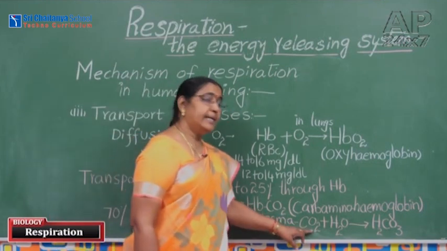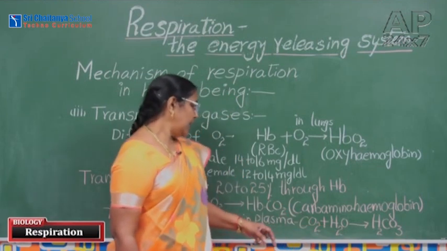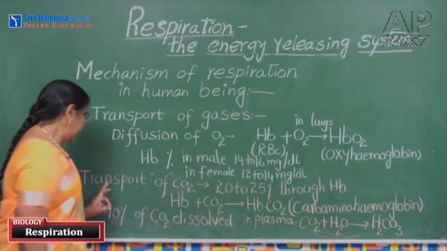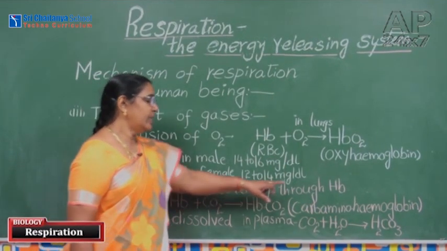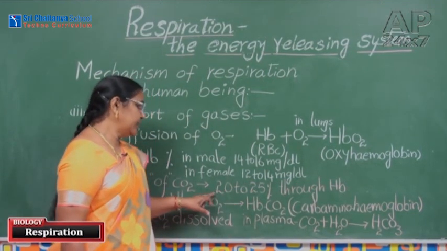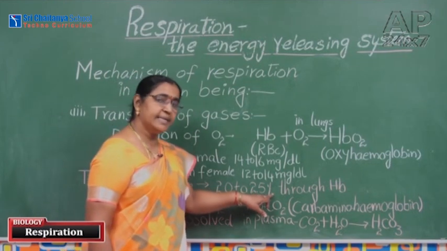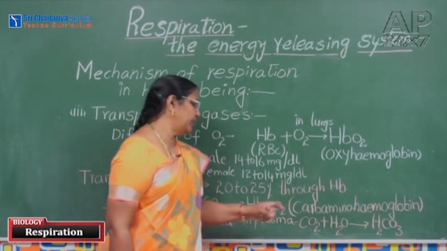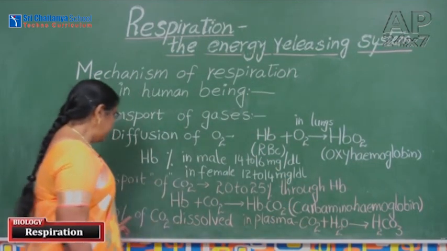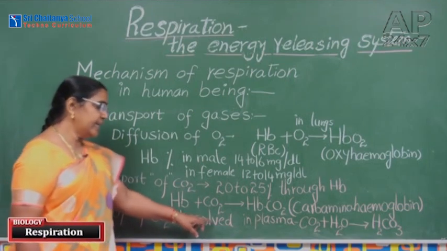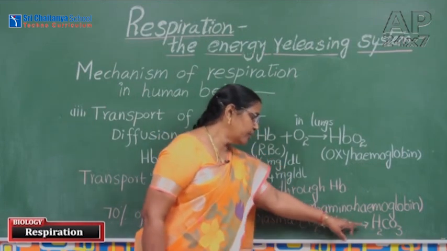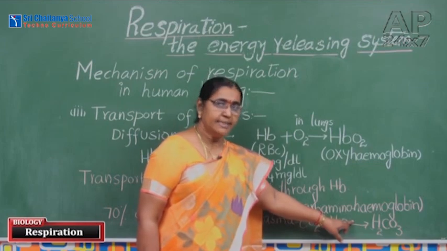The carbon dioxide dissolves in water and forms carbonic acid. 20 to 25% of carbon dioxide carried by the hemoglobin forms carbaminohemoglobin. 70% of carbon dioxide is carried by the plasma in the form of carbonic acid. This carbonic acid is formed by an enzyme.